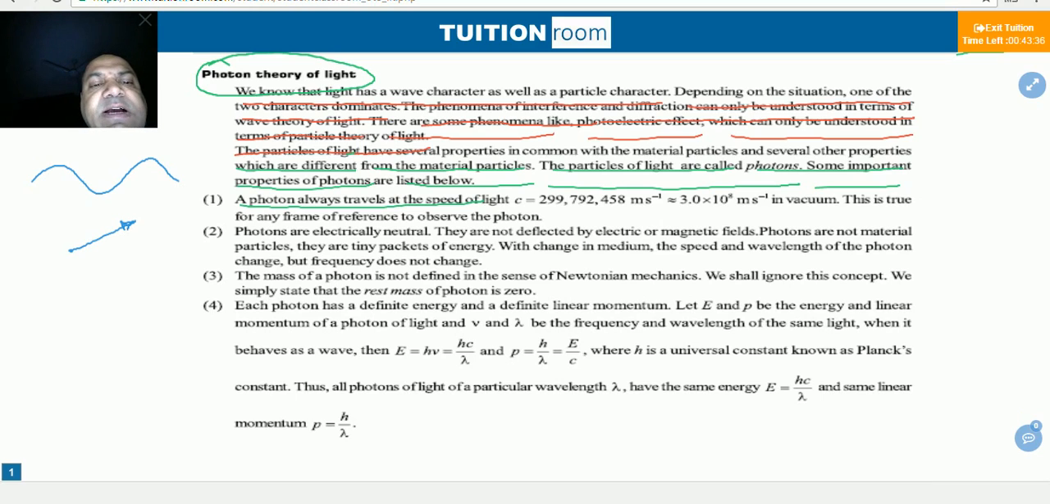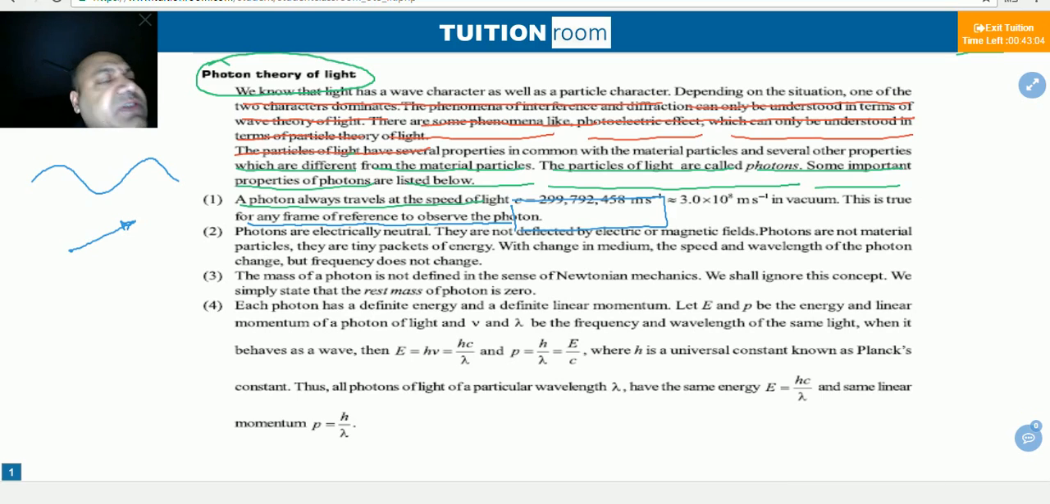A photon always travels at the speed of light. We know that no material particle can travel with the speed of light. Only photon, the particle of light, can travel with the speed of light. This is the exact speed of light, 299,792,458 meters per second, and we approximately say it is 3 lakh kilometer per second in vacuum.